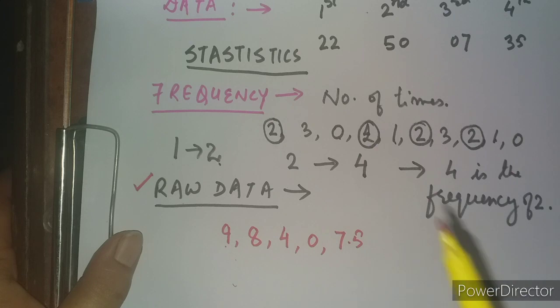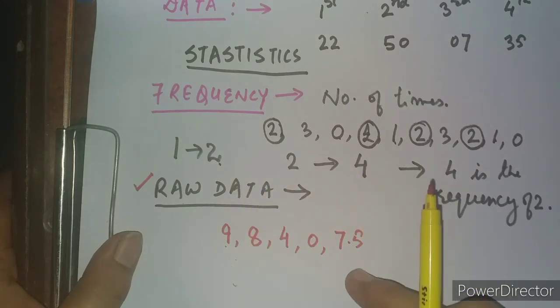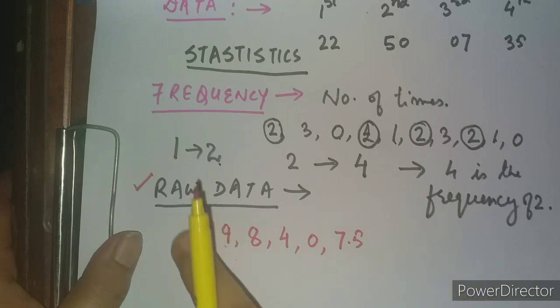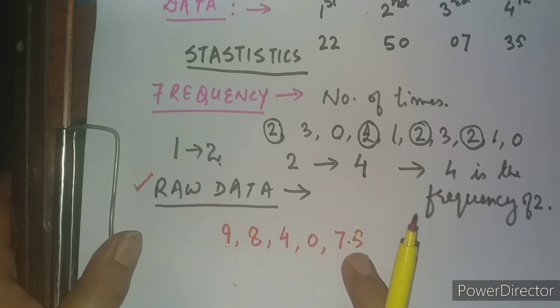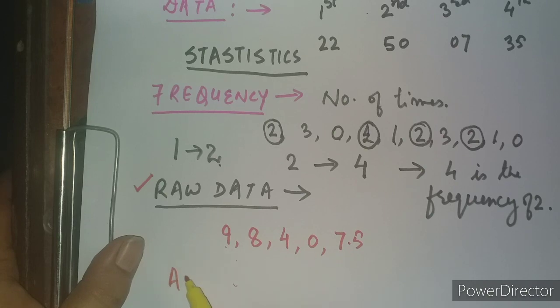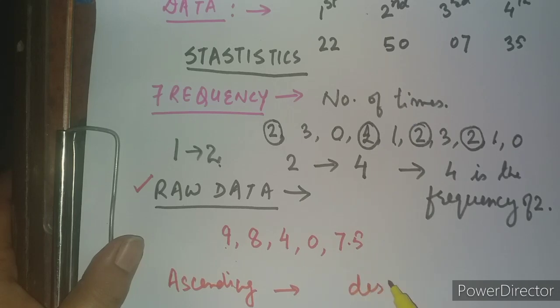Raw data means the collection of data in the very first place, without handling that data. When the data is collected like this in the original form, it becomes raw data. When the same data is arranged either in the ascending form or in the descending form, and all of you know how to arrange data in ascending or descending order, then it becomes something new.